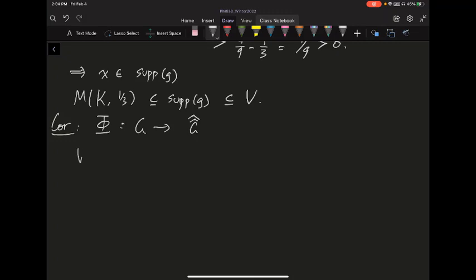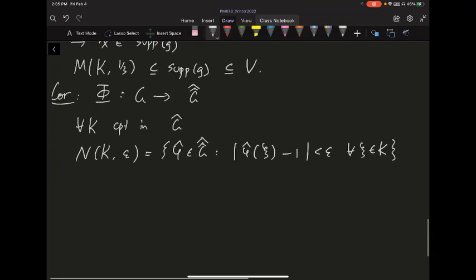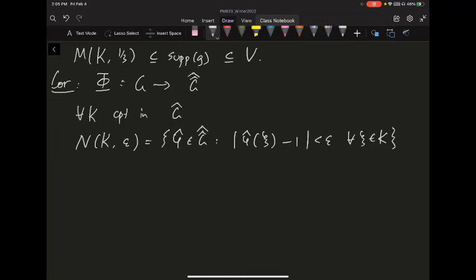If you take any K which is compact inside G hat, you can think about this. We define this N_{K,epsilon} to be all the phi hat inside G double hat so that |phi hat(psi) - 1| is less than epsilon for every psi inside K, and this is a base of topology at the identity at the double dual group.